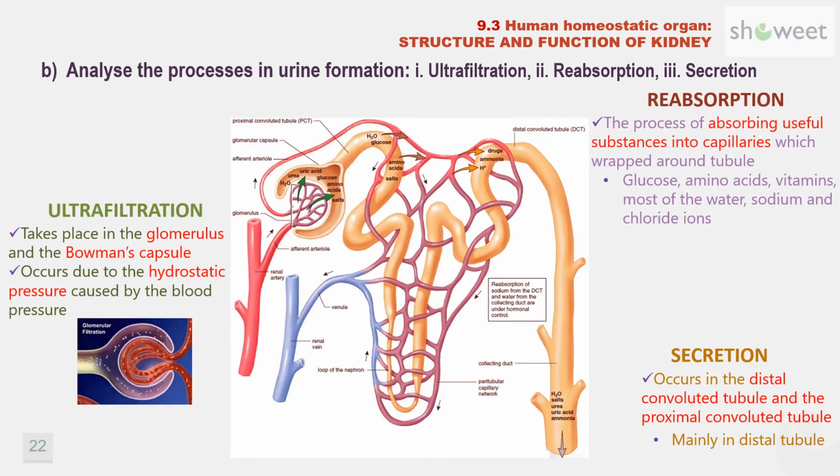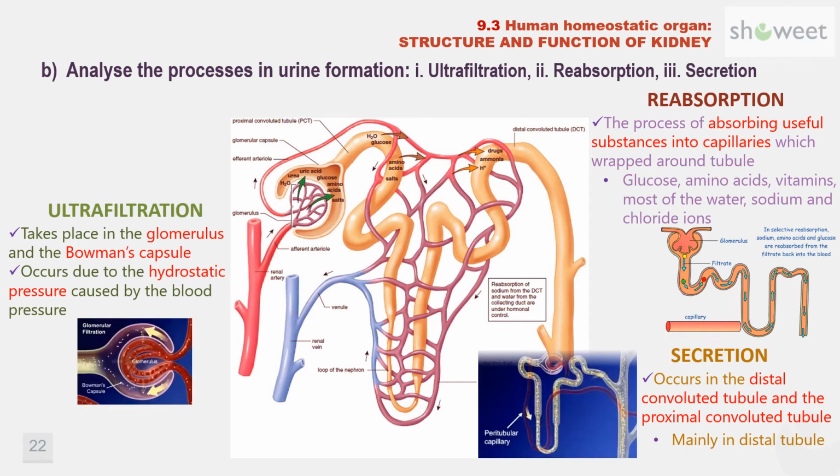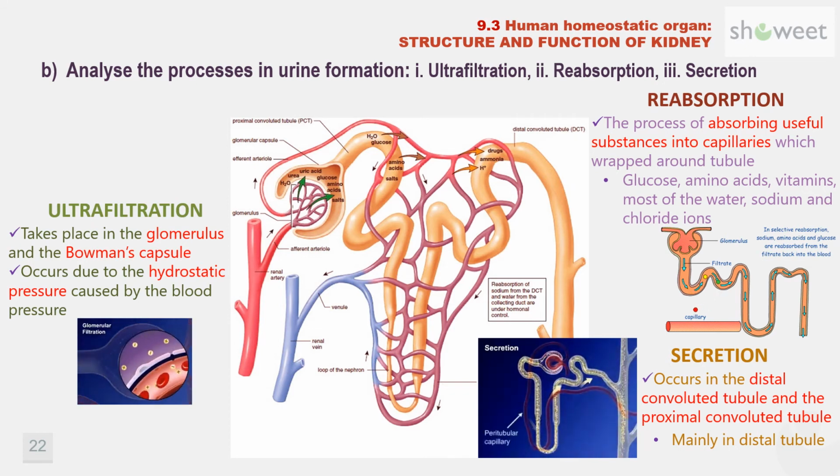Reabsorption is a process of absorbing useful substances such as glucose, amino acids, vitamins, sodium and chloride ions, and most of the water from the tubule back into the capillaries which wrap around the tubule. Secretion occurs in the proximal convoluted tubule and mainly in the distal convoluted tubule, secreting harmful or toxic substances from the blood capillaries into the filtrate of the tubules.